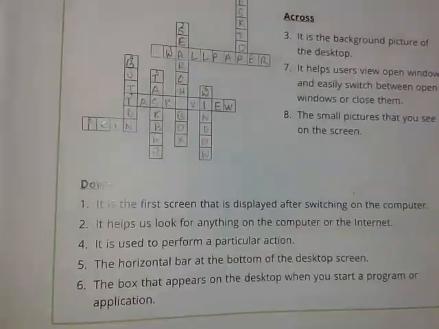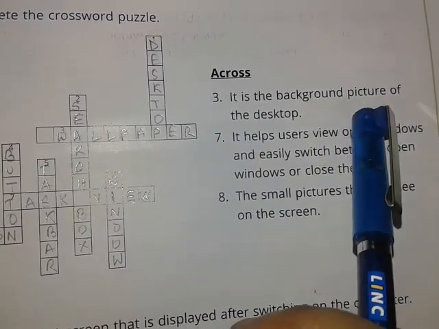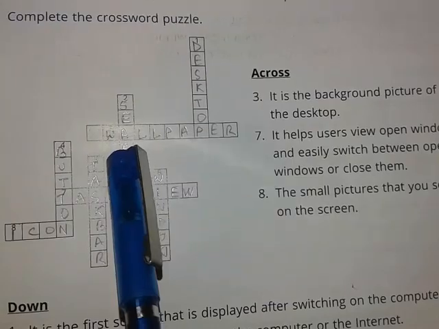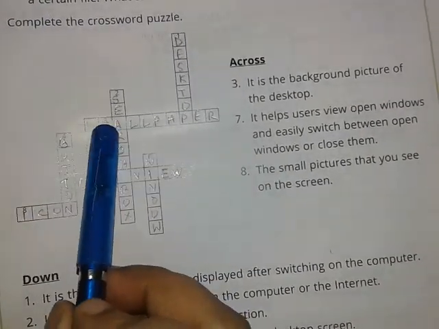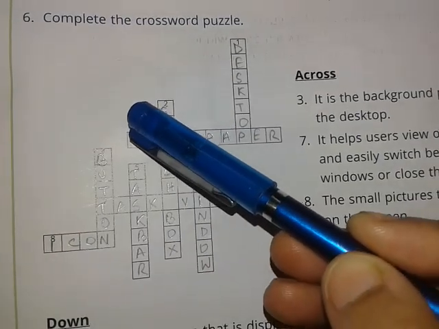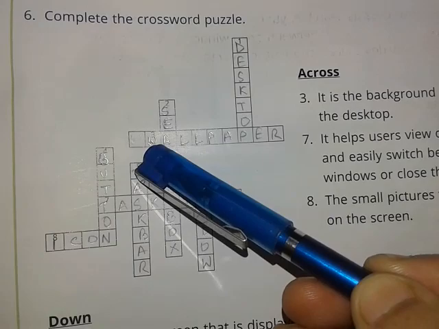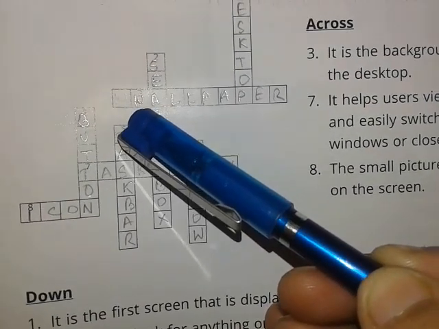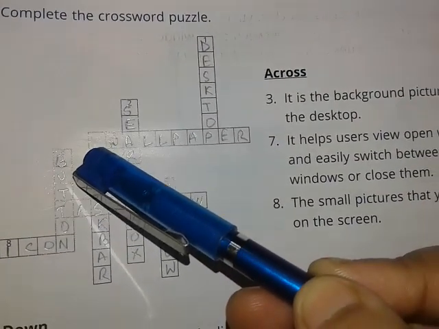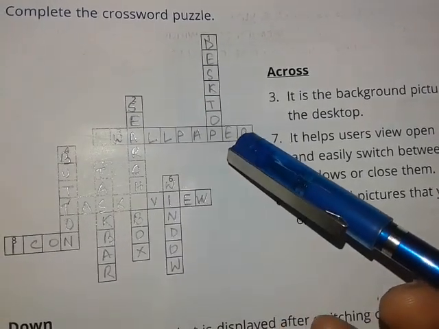Okay. Now moving to across. Number 3, it is the background picture of the desktop, that is wallpaper. Number 3 is marked in this box, which means the first block will be left blank. Start writing the answer from this box. Don't write the answer in the first box. W-A-L-L-P-A-P-E-R.